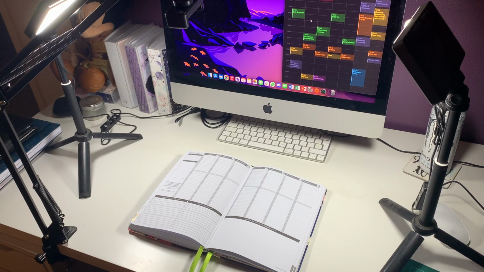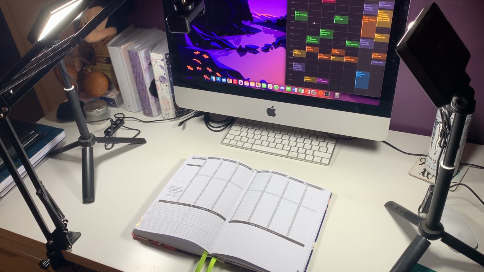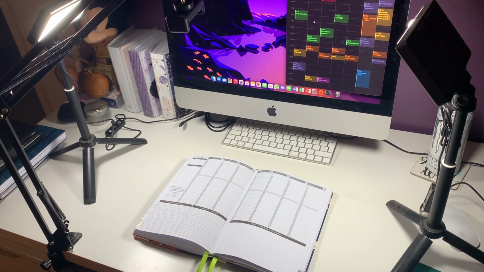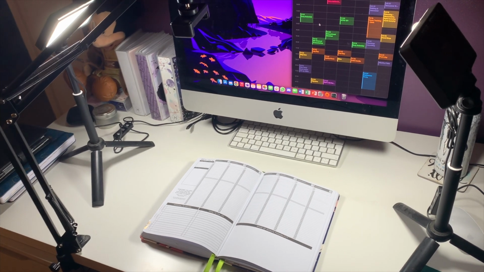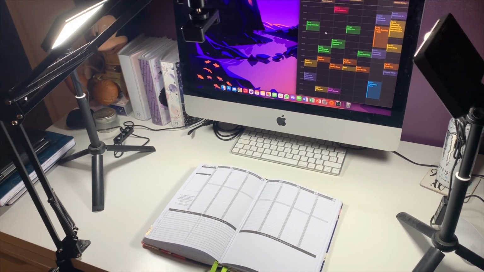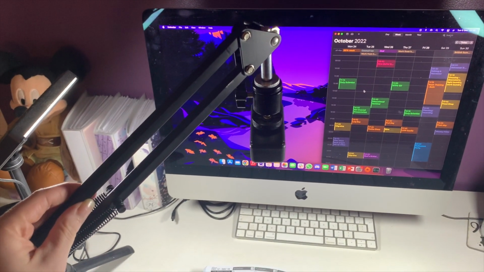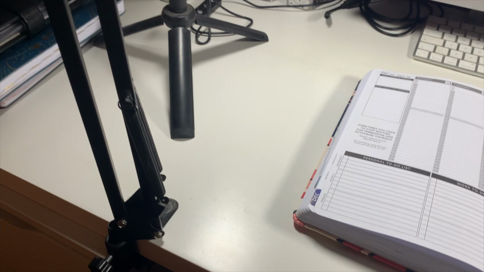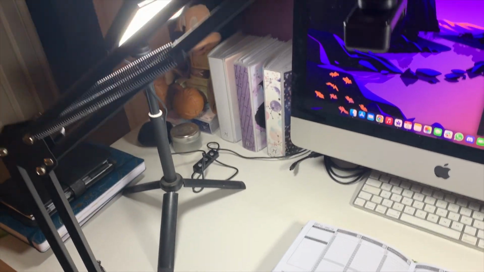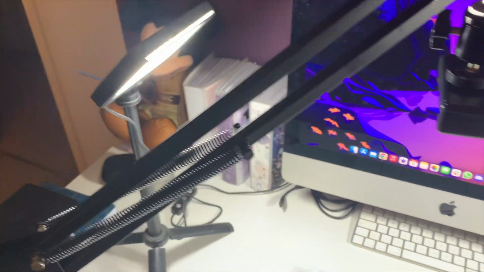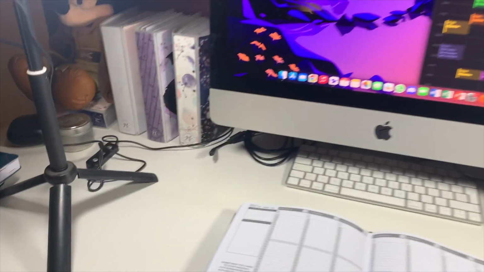So when I'm filming my planner, my desk usually looks like this. When I'm not filming, I have a desk mouse pad that covers pretty much my whole desk to keep it nice and protected. And because I just use my phone to film, I have my phone mount, which is just one that I found on Amazon, which I will try to link in the description if I can find the right one, and that just clamps onto the side of my desk. And then I have my lights, which are also just from Amazon. They're not the best, but they do light up my desk really nicely.